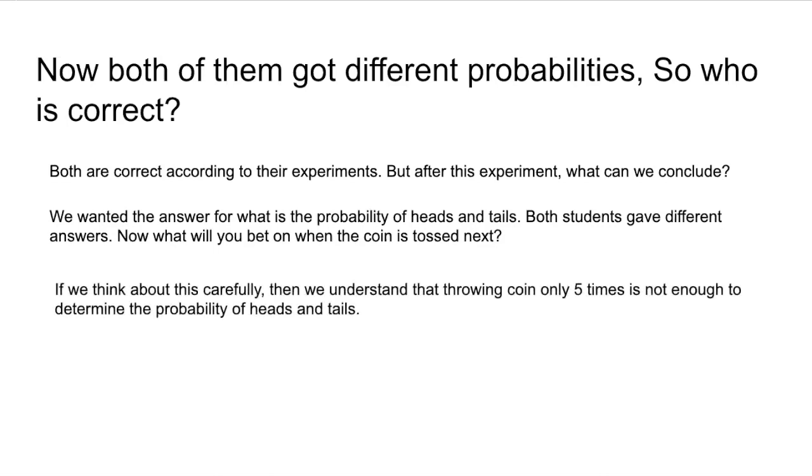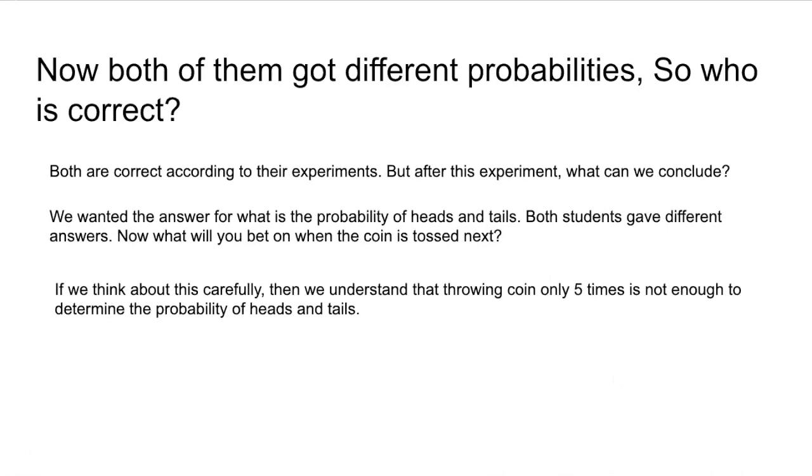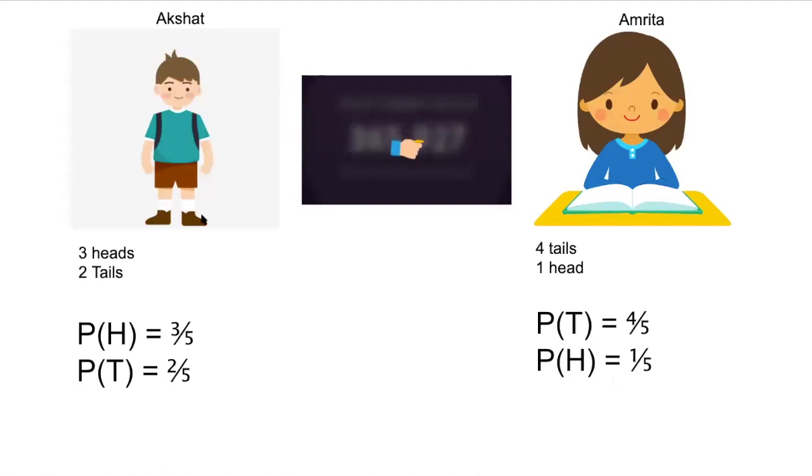If we think about this carefully, we can understand that tossing a coin only 5 times is not enough to determine the probability of heads and tails. So for example, this student tossed it 5 times. Now, if he had tossed it once more, then maybe tails would have come and the probability would have changed. Then he would have said the probability of heads and tails is equal, because he would have gotten 3 heads and 3 tails. Correct? So tossing it only 5 times is not sufficient to give the exact probability.